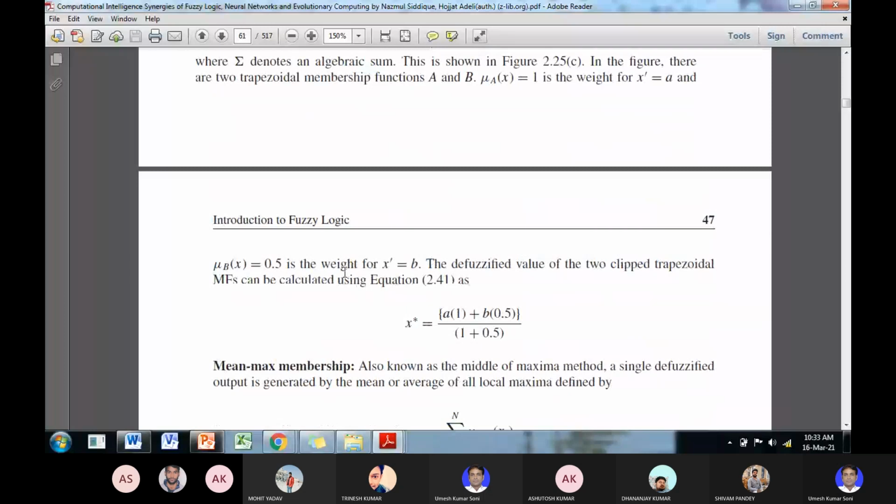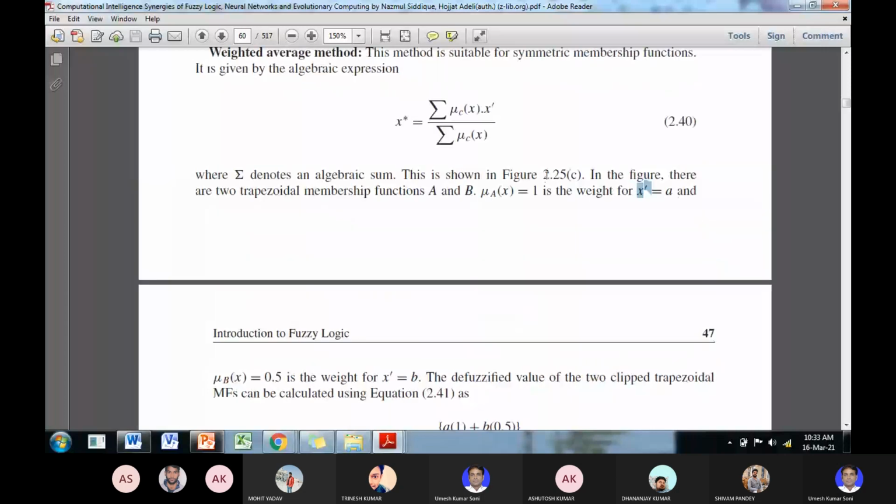Okay, suppose at x dash equal to b, the height is 0.5, the membership grade is 0.5, and for x dash equal to a, the value is unity.